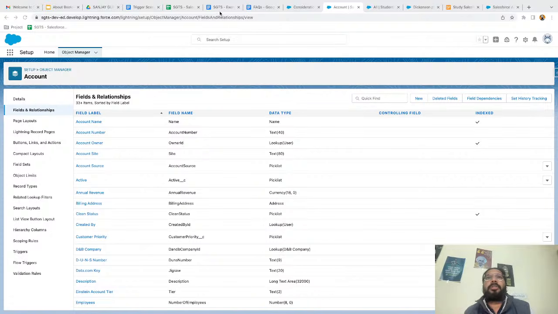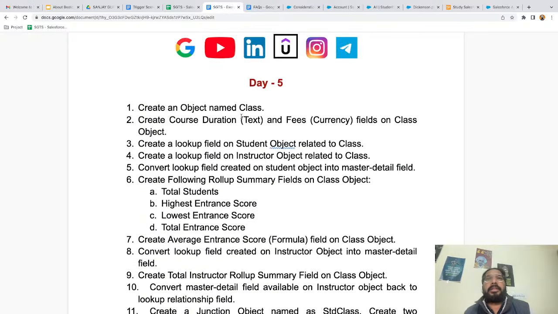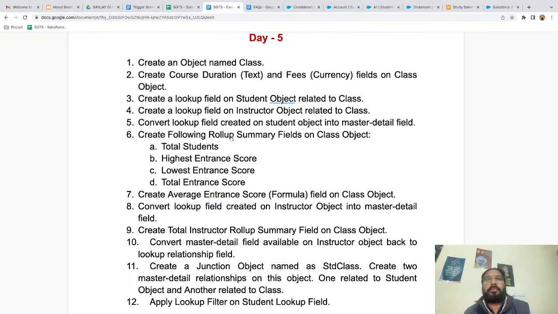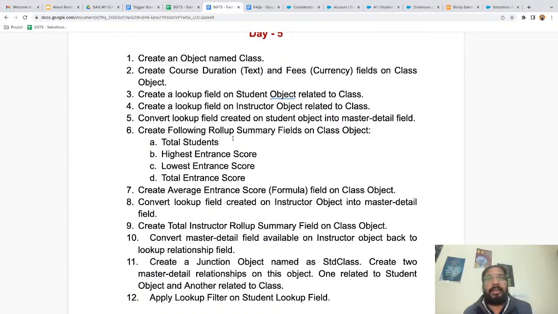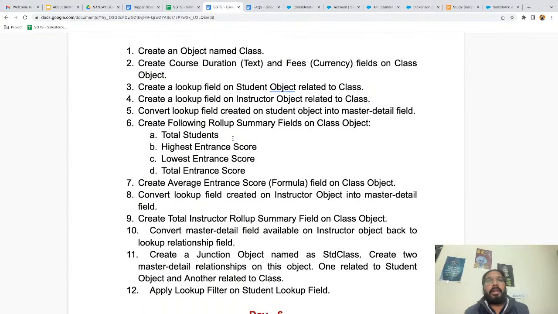So now I'm going to show you yesterday's exercise. So, do you guys have any question with day five exercise, or are you able to complete all the requirements?